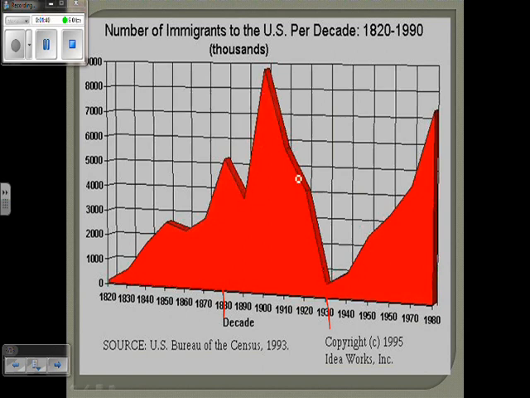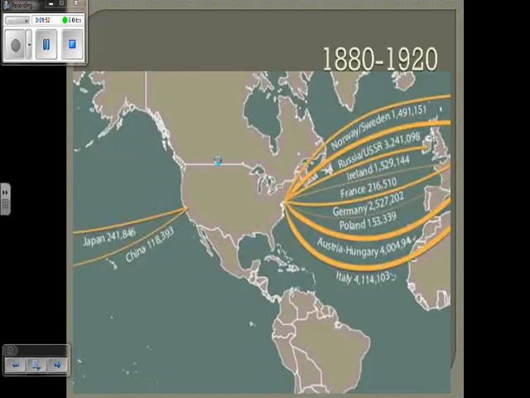We'll get to the Great Depression and the end of the Roaring '20s down here, where you can see immigration drops. But if you look, it's spiking like crazy. The only time it goes down is with the Chinese Exclusion Act. We'll look at that in more detail, all right?